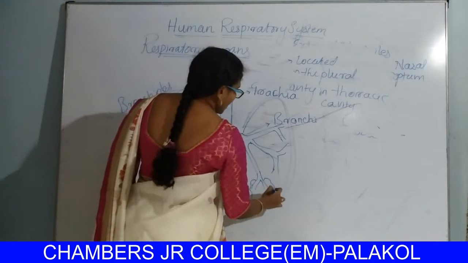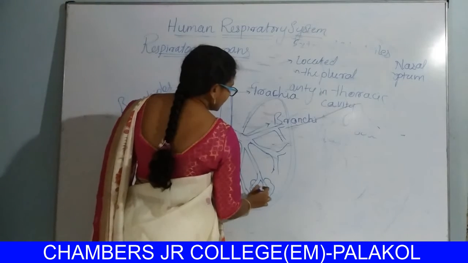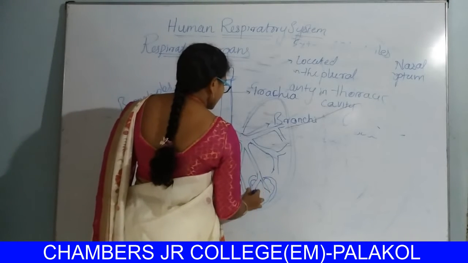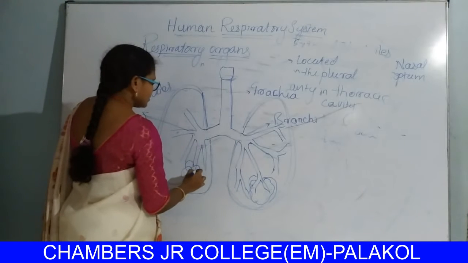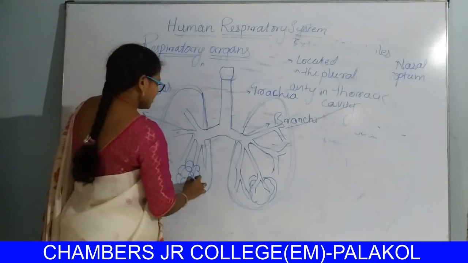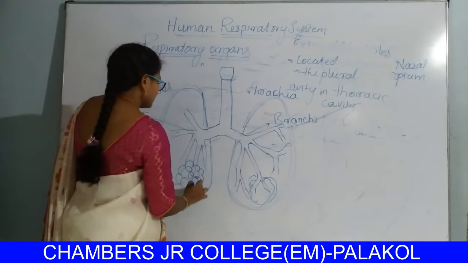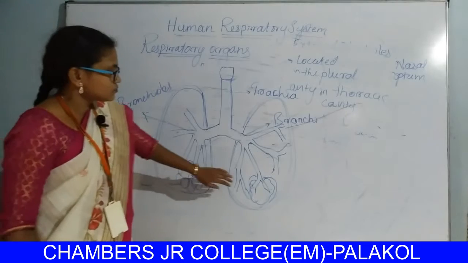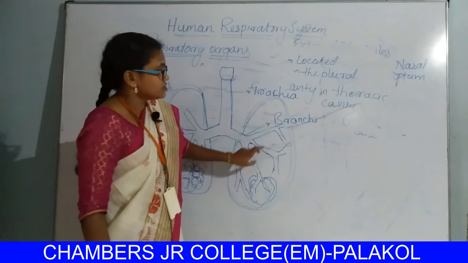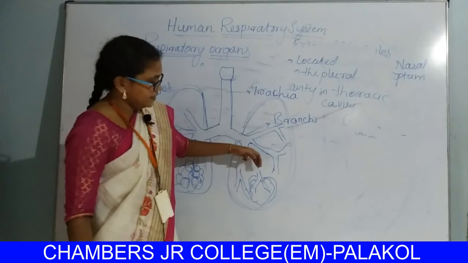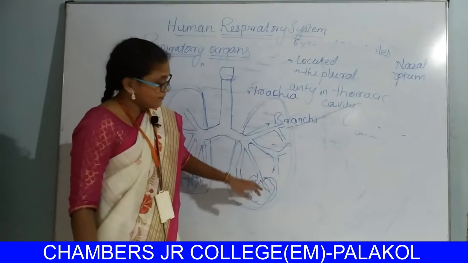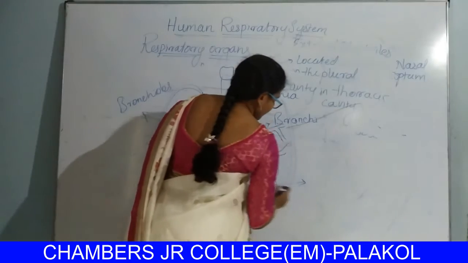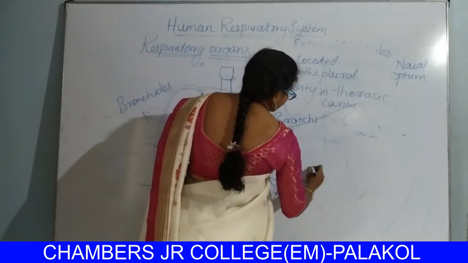These are the alveolar ducts. So the bronchioles divide into branches called alveolar ducts.